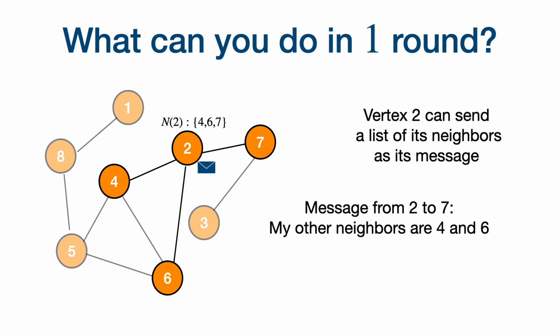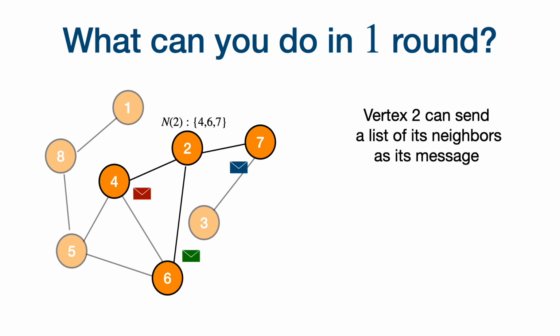So what do you do to solve this problem in one round? Let's do something very simple. A vertex just sends its entire list of neighbors over all the edges. Vertex 2 now is going to communicate to vertex 7 that it has 4 and 6 also in its neighbor list. It's going to tell vertex 6 that it has 4 and 7 in its neighbor list. And now it's going to tell vertex 4 that it has 6 and 7 also in its list.